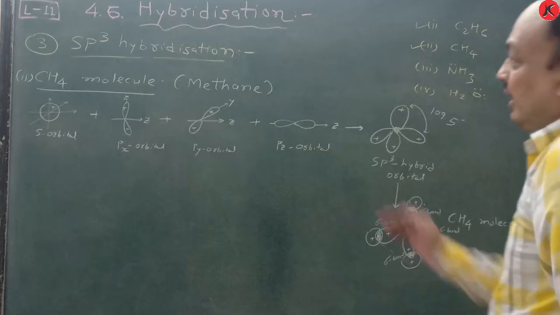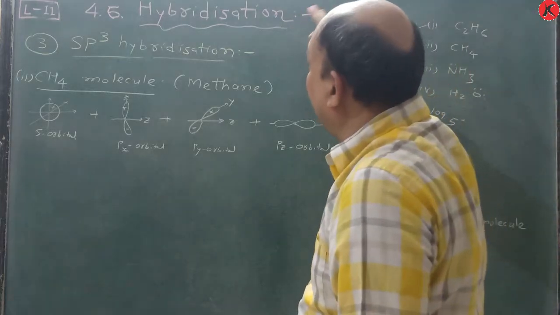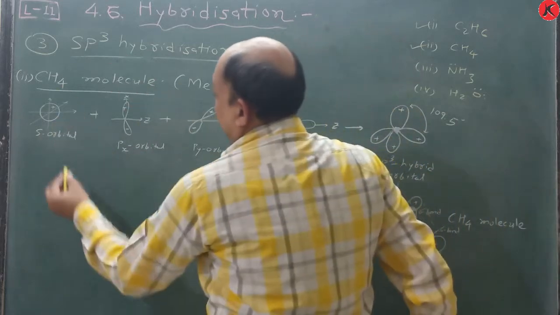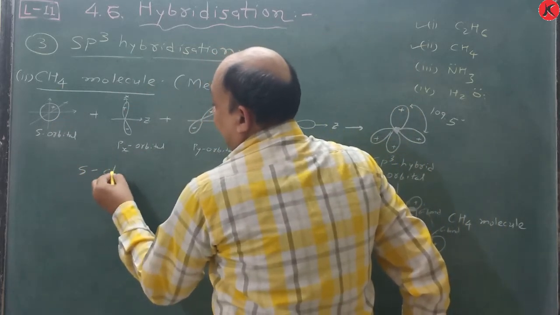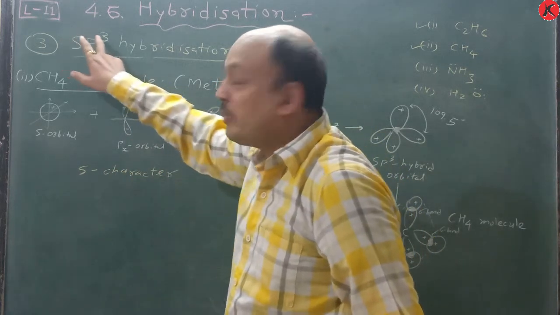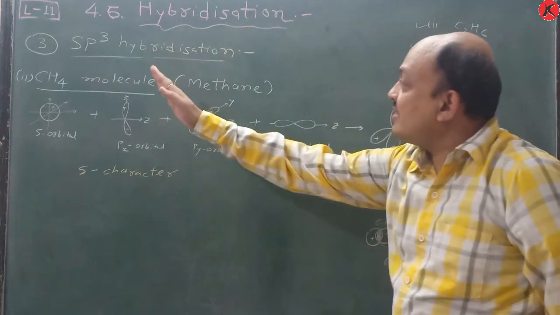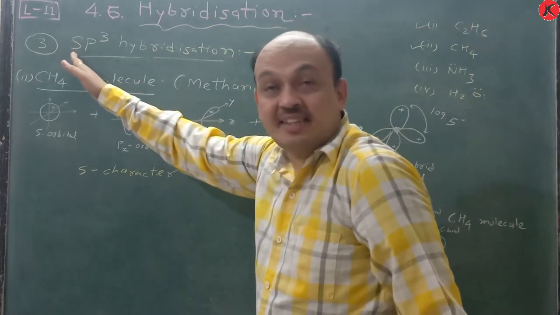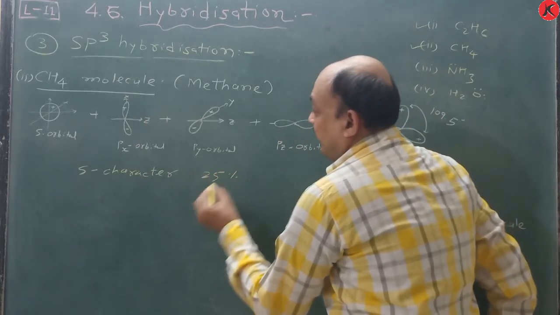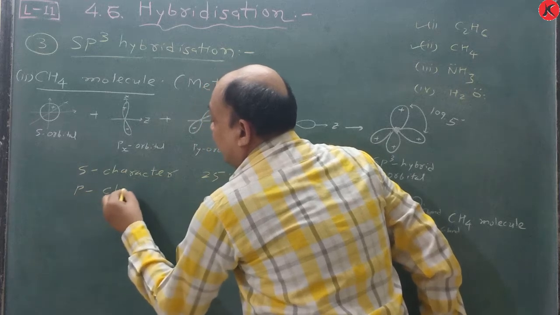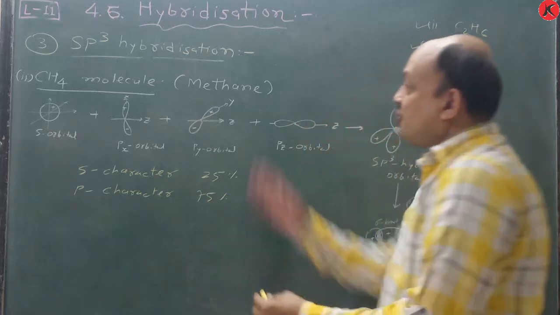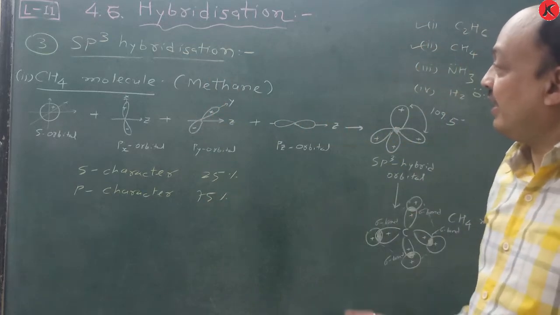Now understand sp3 hybridization in the methane molecule. First of all, in sp3 hybridization, the s character is 25%. Remember, s character. How do we find this s character? Just see, 1 plus 3, that is 4. So 4 is there, and 25% is the s character, and 75% is the p character. Remember this one.